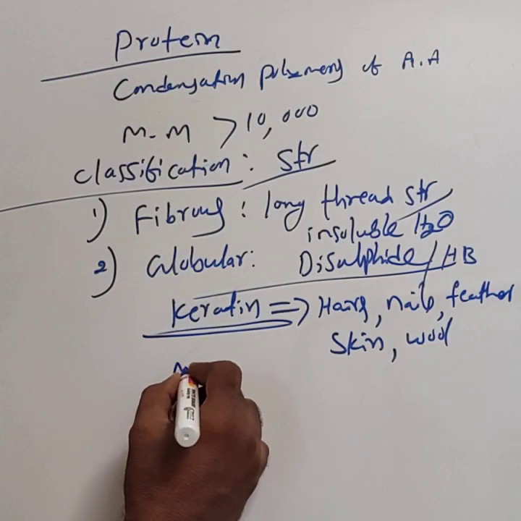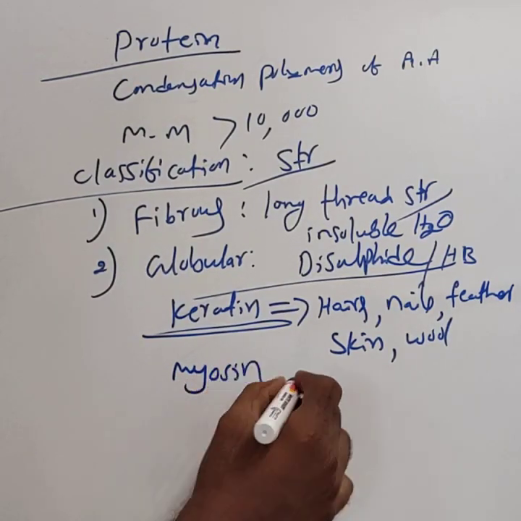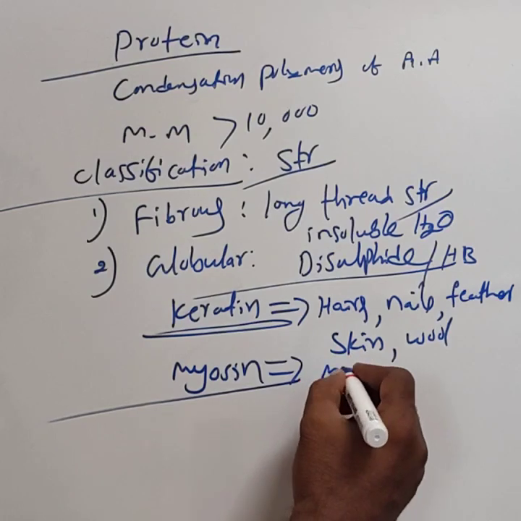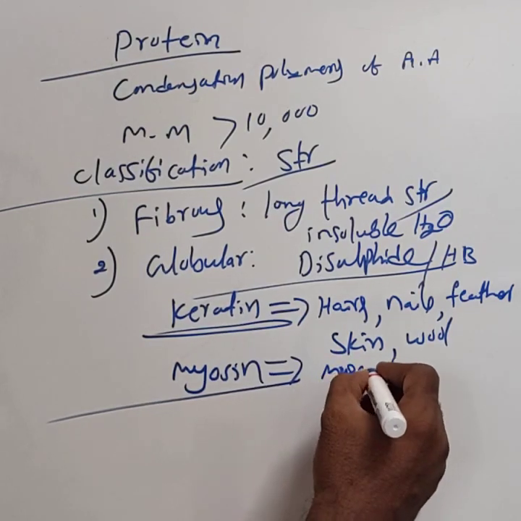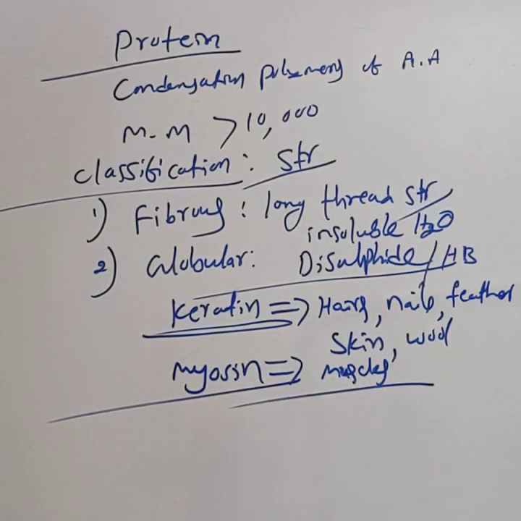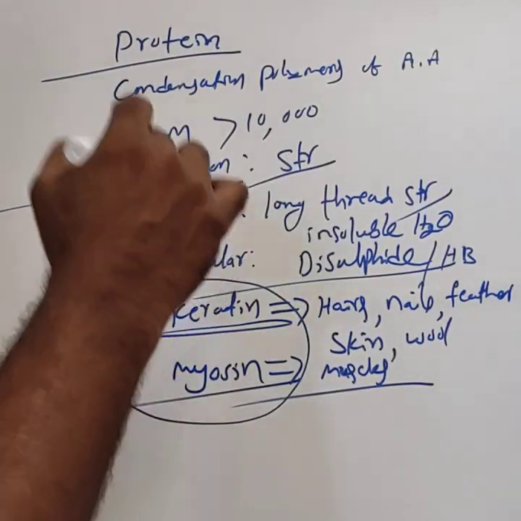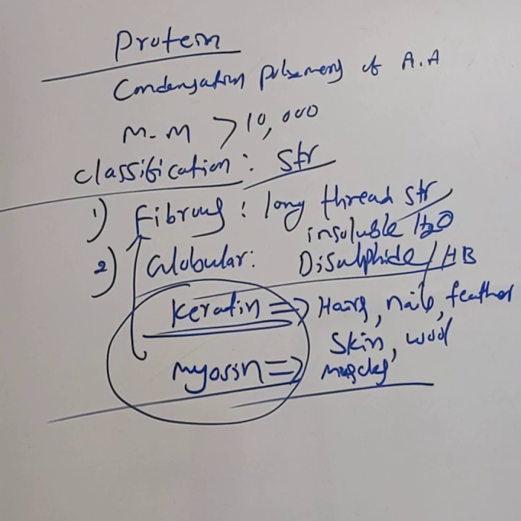And one more is myosin. Myosin is mainly present in the muscles. Keratin and myosin are the examples for the fibrous proteins.